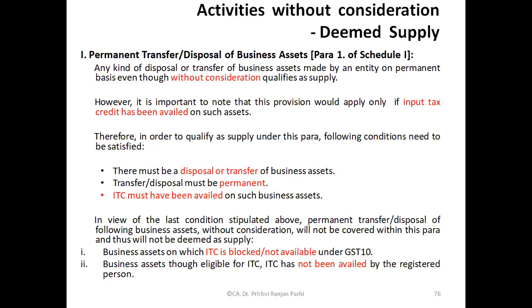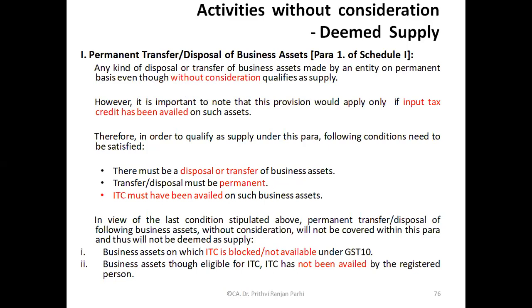First condition is that there must be disposal or transfer of business asset. Business assets must have been disposed of or transferred. Second thing is that the transfer or disposal must be permanent. Because you see in that Schedule 1 specifically it says permanent transfer or disposal. If it is rebuttable, if these assets are coming back, then that's not a permanent transfer. But permanently the business assets are transferred. Third thing is that input tax credit must have been availed. Only when these 3 conditions are met, then only the transaction will amount to supply.